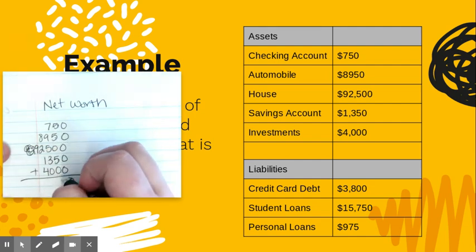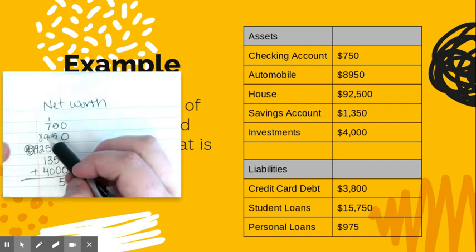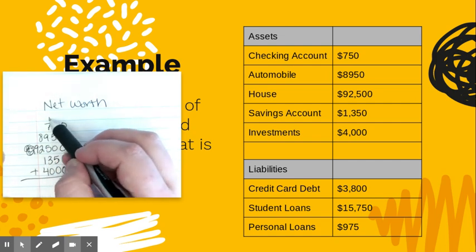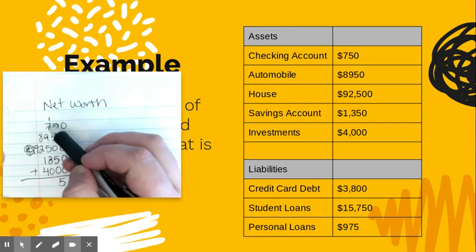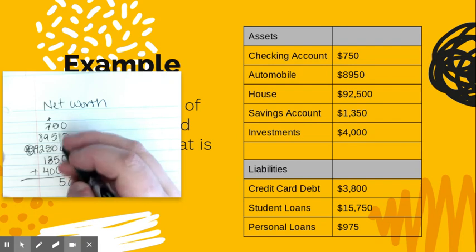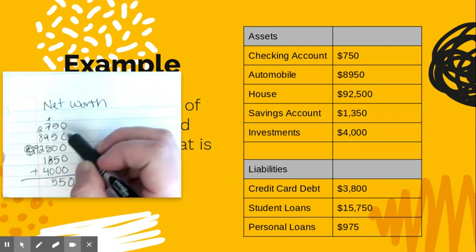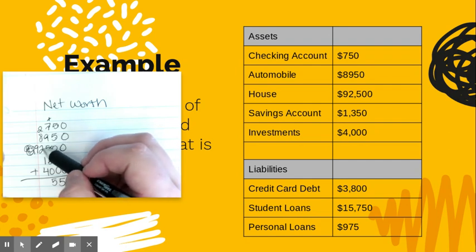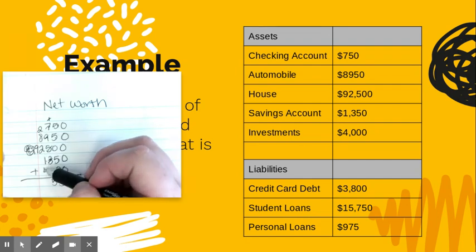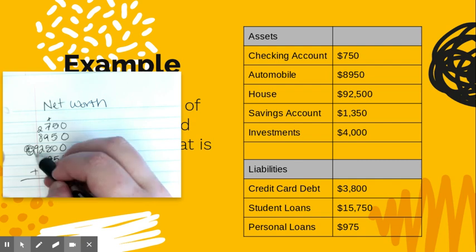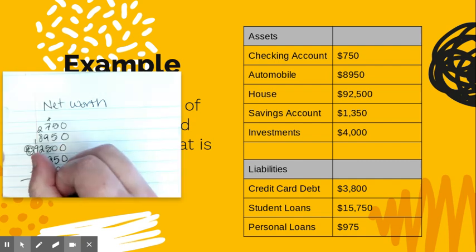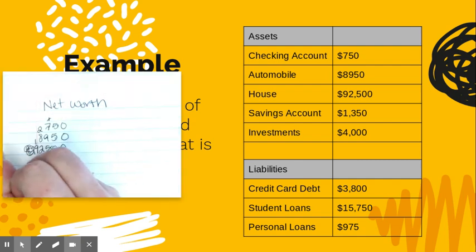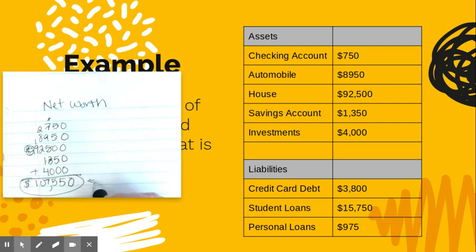Okay, and then we add zeros. 5, 10, 15. 9 and 7 is 16 plus 1 is 17. 17 and 3 are 20. 20 and 5 is 25. 8 plus 2 is 10, plus 2 is 12. 13 plus 4 is 17. And then 10. So all my assets equal that. This is what my assets are worth. That's how much I'm worth with just my assets.